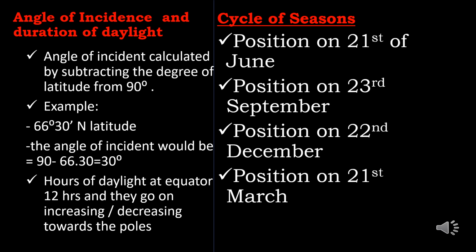Cycle of seasons. The equinoxes and the solstices are the positions of the earth with respect to the sun on the given fixed dates. They help us to understand how seasons occur and how they are reversed in the northern and southern hemisphere. When it is summer in the northern hemisphere, it is winter in the southern hemisphere.